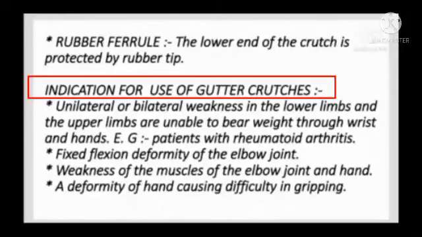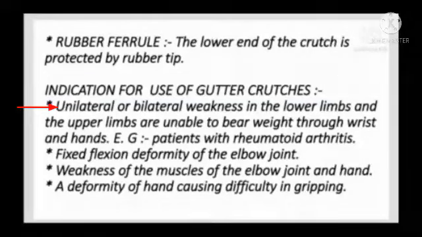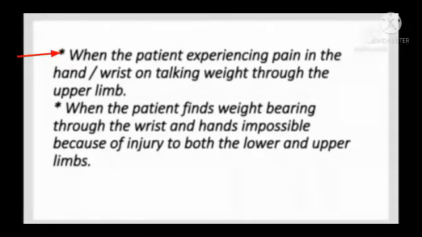Indications for use of the gutter crutch. Unilateral or bilateral weakness of the lower limbs where the upper limbs are unable to bear the weight through the wrist and the hand, for example, patients with rheumatoid arthritis. Fixed flexion deformities of the elbow joint. Weakness of the muscles of the elbow joint and hand. A deformity of the hand causing difficulty in gripping. When the patient experiences pain in the hand or wrist on taking weight through the upper limb. When the patient finds weight bearing through the wrist and hand impossible because of injury to both the upper and the lower limbs.